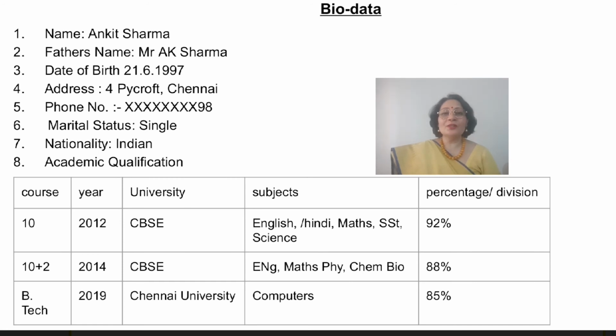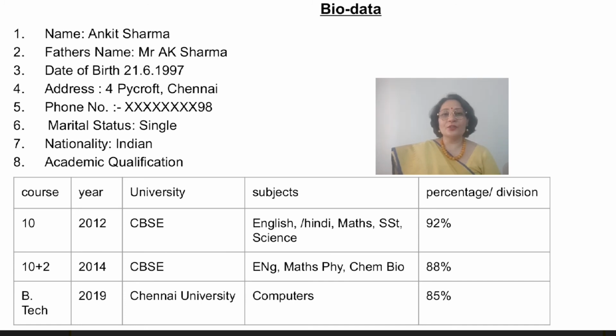Then we mention all the points that we discussed earlier: name, father's name, date of birth, address, phone number, marital status, nationality and academic qualification starting from class 10th to the highest.